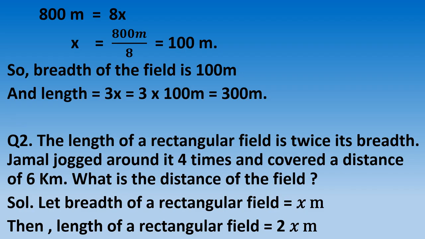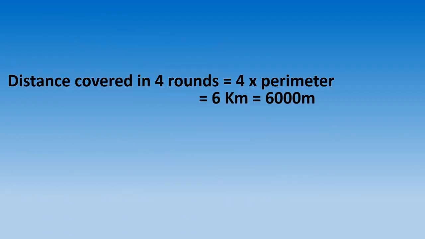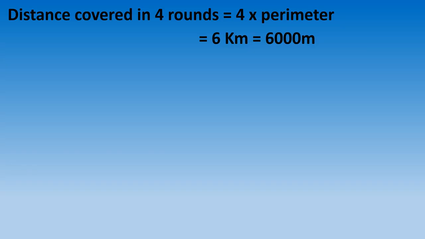Jogging we always do on the boundary. That means this is the perimeter. But he jogged 4 times. That means this is 4 times the perimeter. Distance covered in 4 rounds is equal to 4 multiplied by perimeter. And that is given to us as 6 kilometer. And 6 kilometer is equal to 6,000 meter.